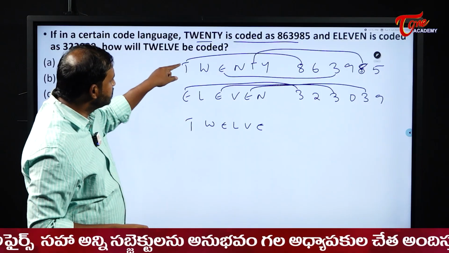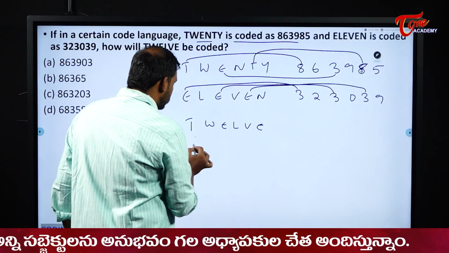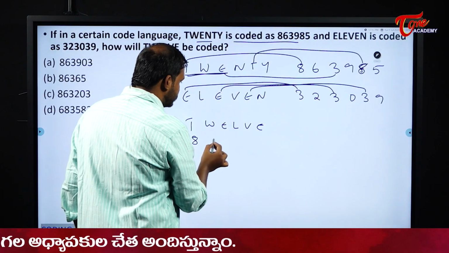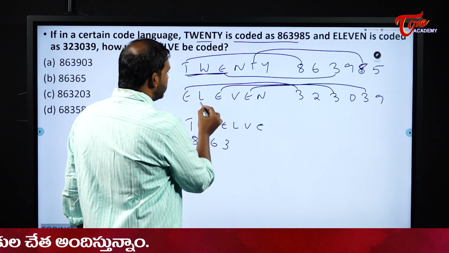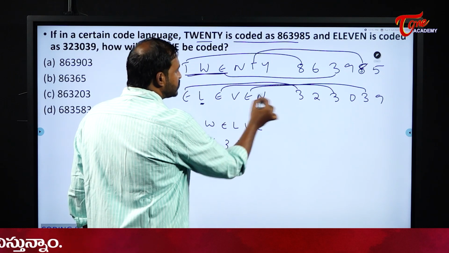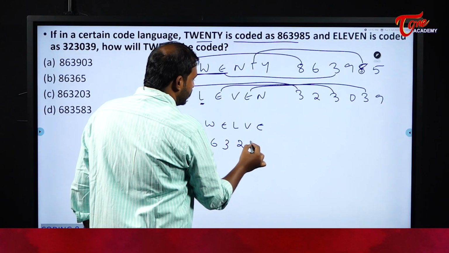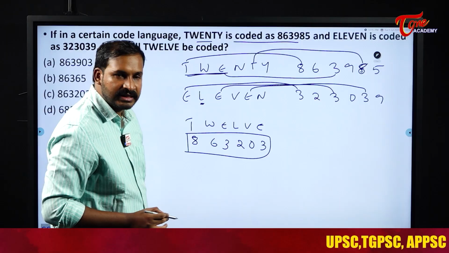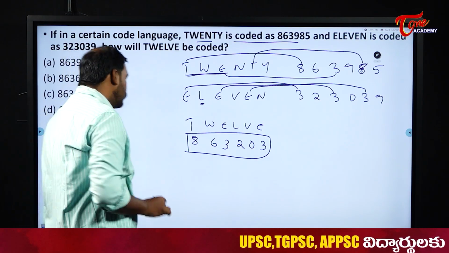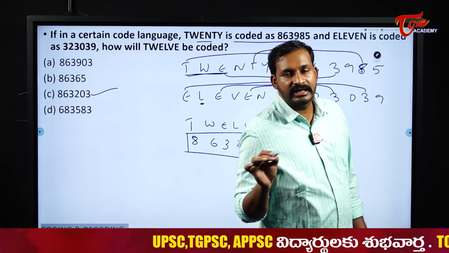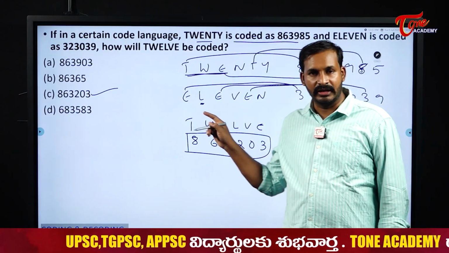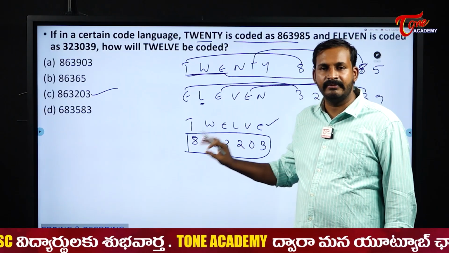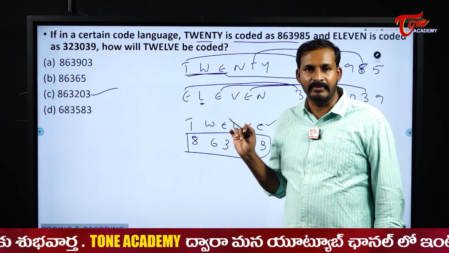Now 12. T was there here. T is coded as 8. Next W was there here. See first 3 here, also first 3. 863 remains the same. L is coded as 2. V is coded as 0. E is coded as 3. So our answer here becomes 863203. 863203 will be our answer. So this is the case of direct coding. As I already told you, the letters will be used previously. Just take them and substitute here, you will get the same answer.